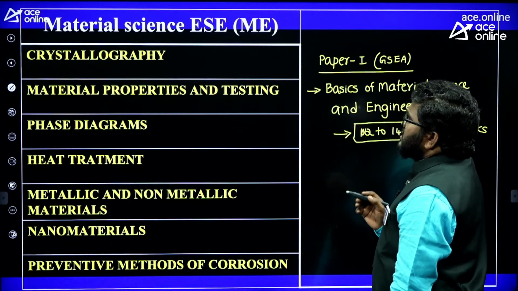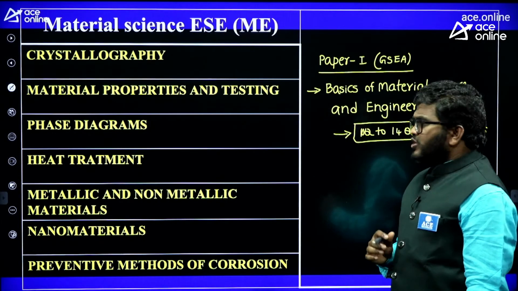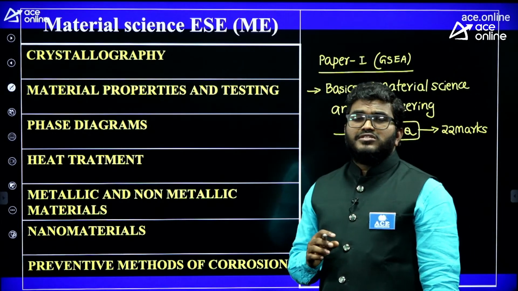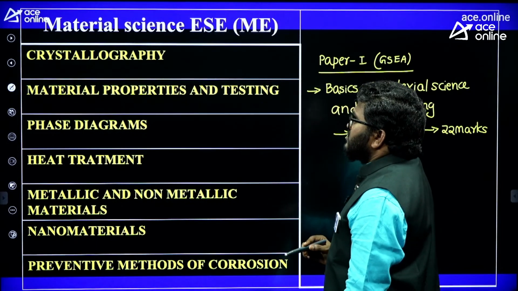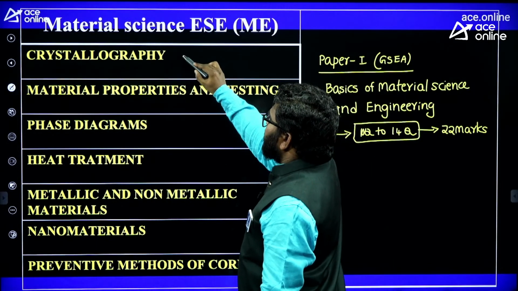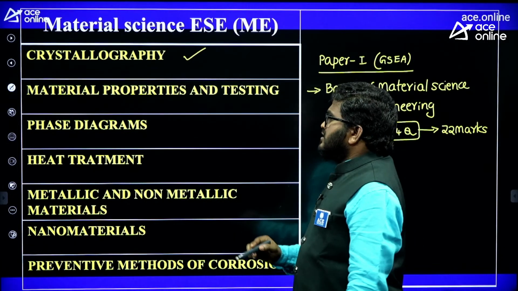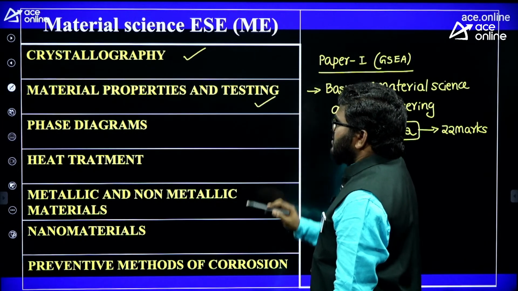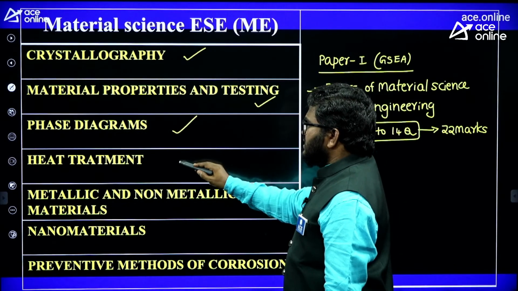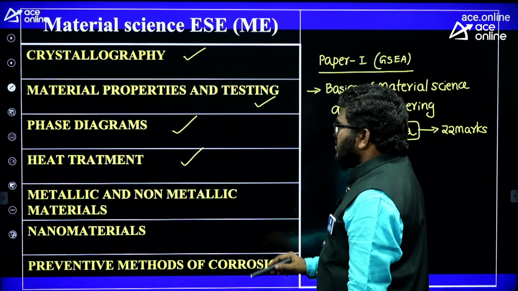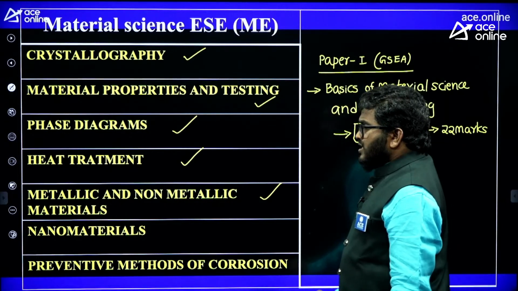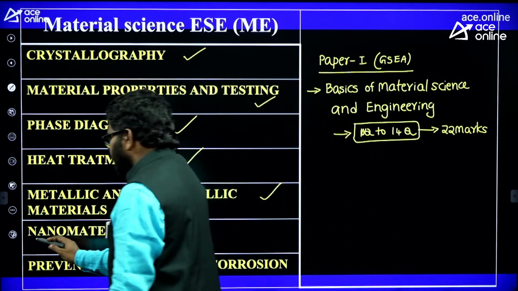Now, from this ESE point of view, what are the topics you should focus on? That is crystallography. Crystallography is also there in GATE, and material properties and testing, phase diagrams, heat treatment, metallic and non-metallic materials, nanomaterials.